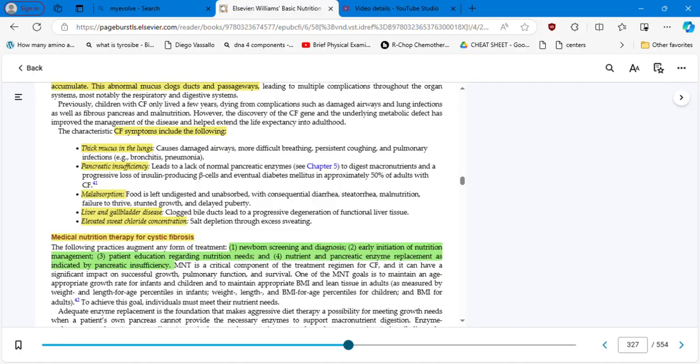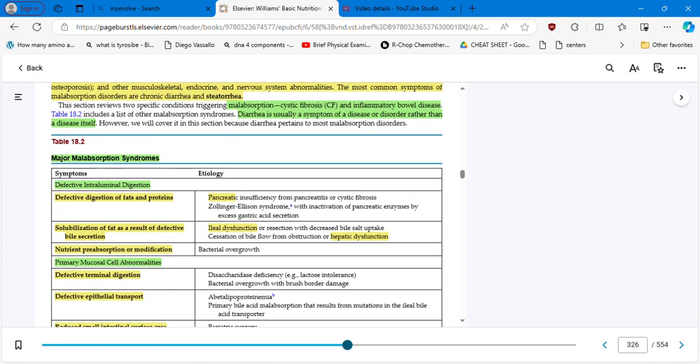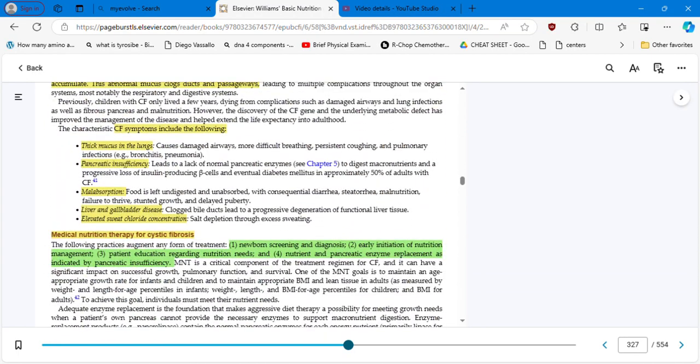Symptoms include the following. One is thick mucus in the lungs, and then we have pancreatic insufficiency and malabsorption, of course, because if we are having a lot of mucus, then all the nutrients are not going to be absorbed by the cells of the mucosal lining of the gastrointestinal tract, neither the circulatory.